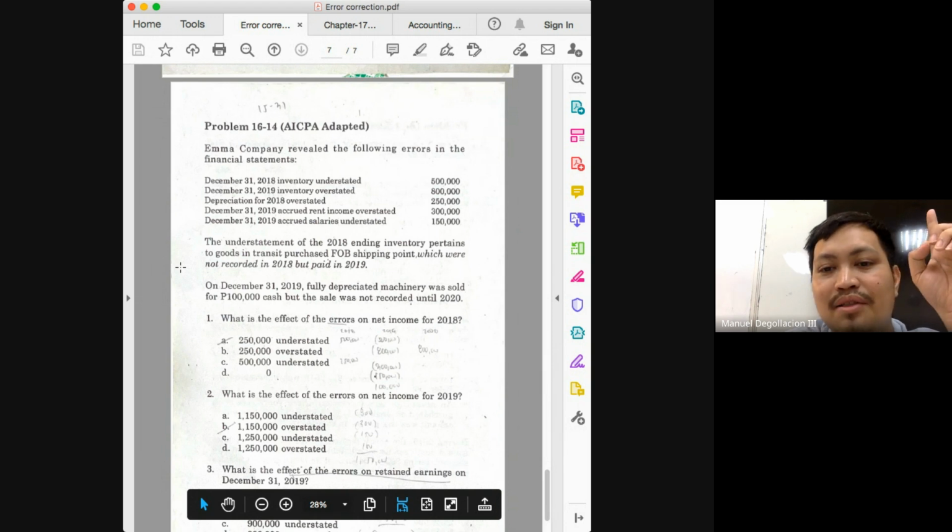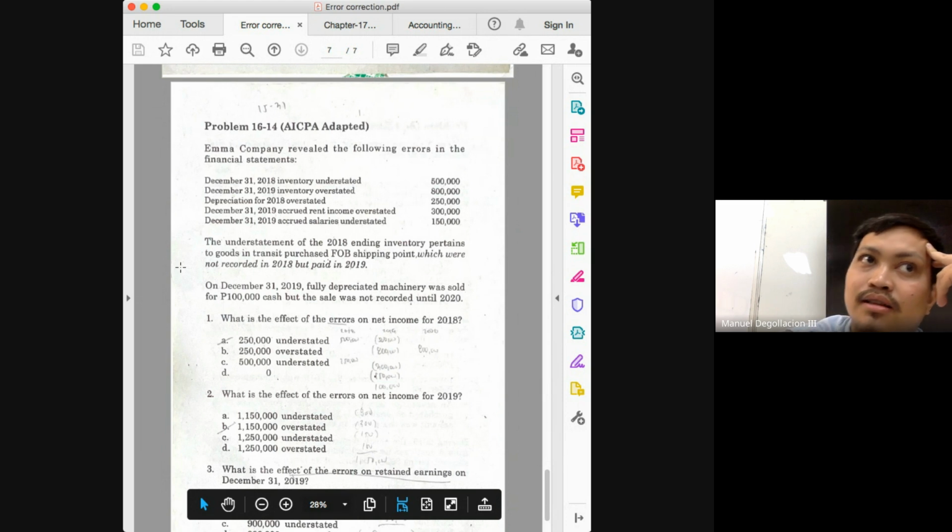But what's the other effect, class? If it has not yet been received, it would not have formed part of your purchases yet. So that means your purchases are also understated. And if purchases are understated, what will be the effect on your net income? If purchases are understated, cost of goods sold is understated.